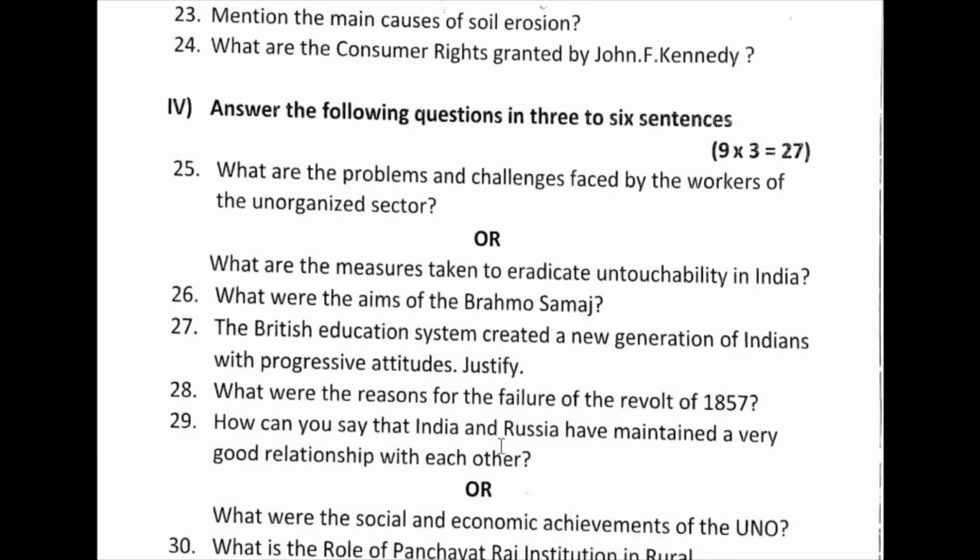And 27th question now. The British education system created a new generation of Indians with the progressive attitude. Justify. Definitely important one. And here the Indians could develop modernity, secularism, democratic attitudes and rationality along with nationalistic ideas. So these points are directly given in your textbook.